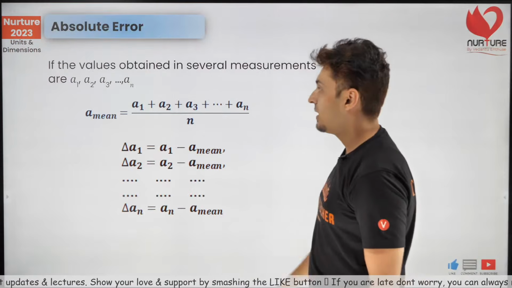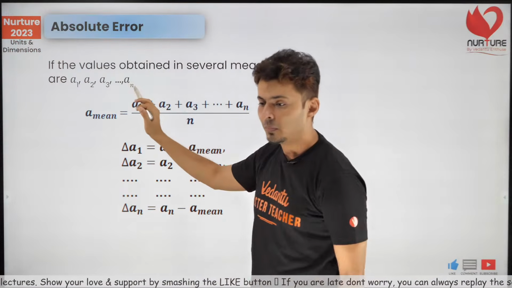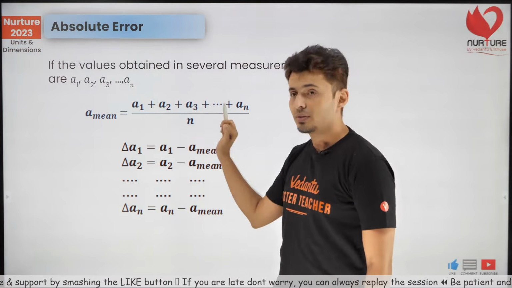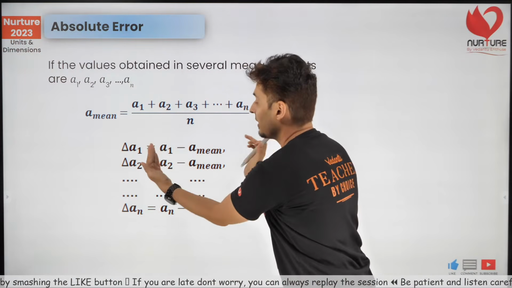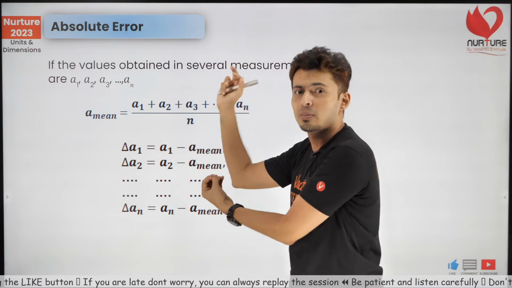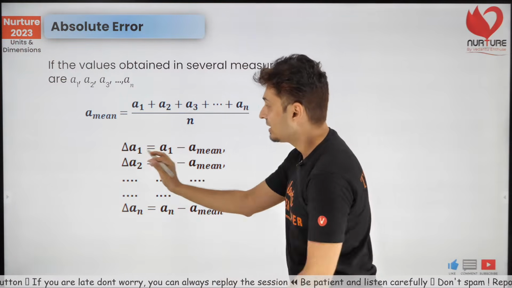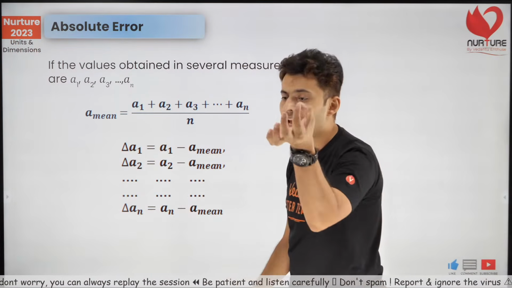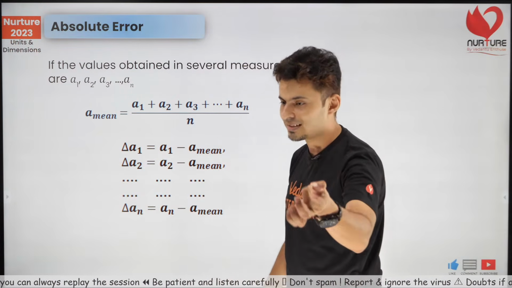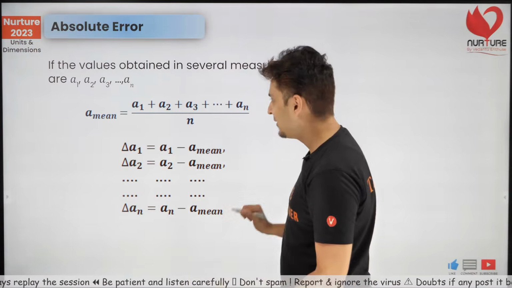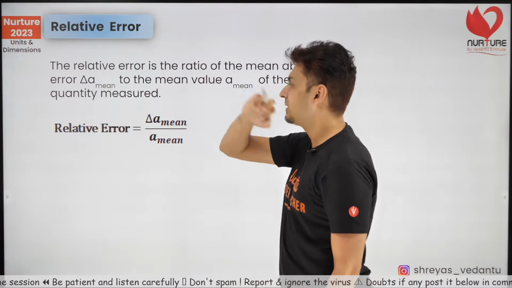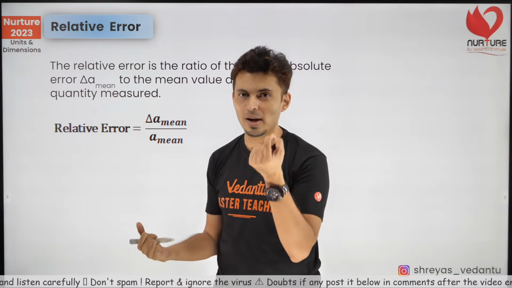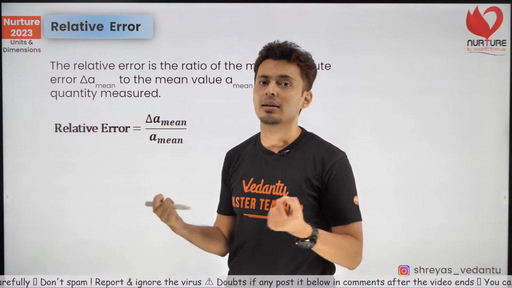Now whenever you have multiple readings, what will you do? Always take the average value, then take the error. So subtract the value from the average, you will get the error. It is represented by a symbol delta. What is the symbol delta? It's the error in that value. And you can take the average of that error, like we just figured out it to be 1 kg. That's called the average error in the reading.